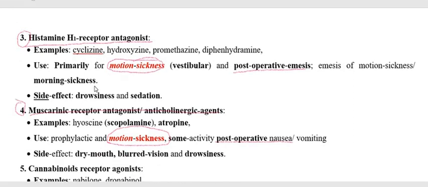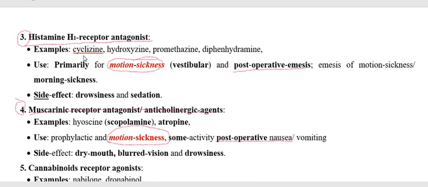Under this, the drugs are cyclizine, then hydroxyzine, and also the phenothiazine drug like promethazine, and diphenhydramine is also going to be used as an H1 receptor antagonist. In this, cyclizine or hydroxyzine is very important, as well as promethazine is also very important.